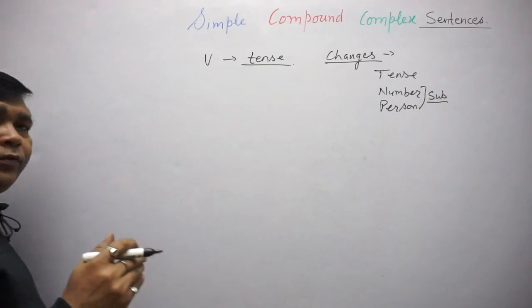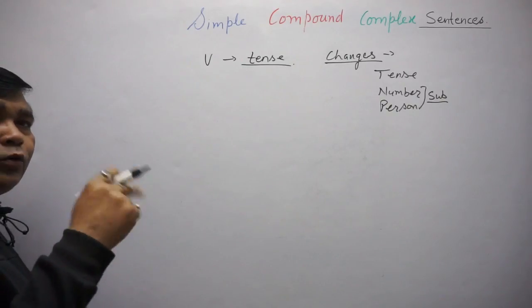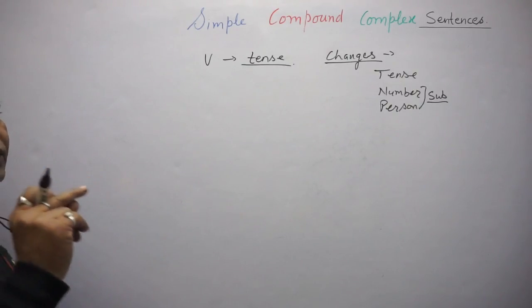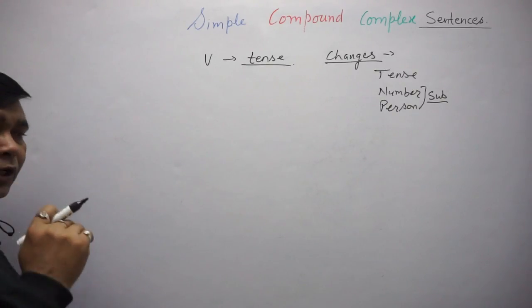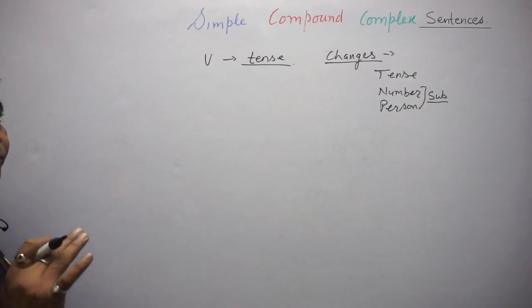Number and person of the subject means if we change from singular number to plural, or if we change our subject from third person to first person to second person, like that.